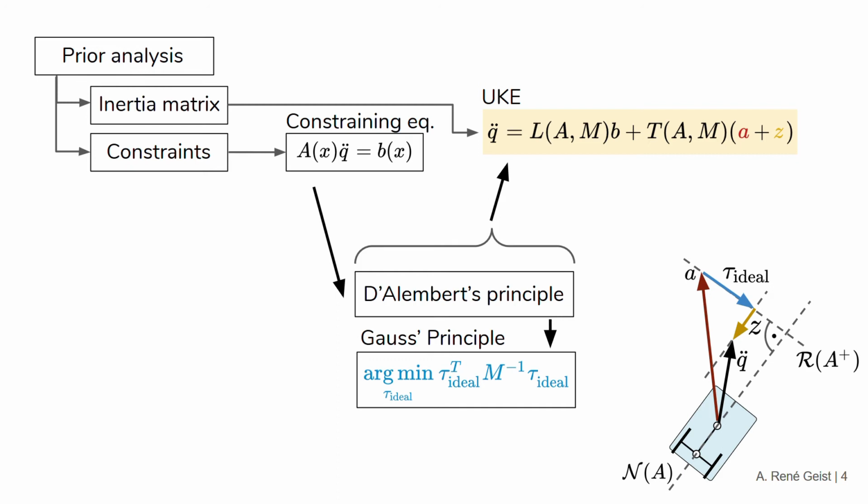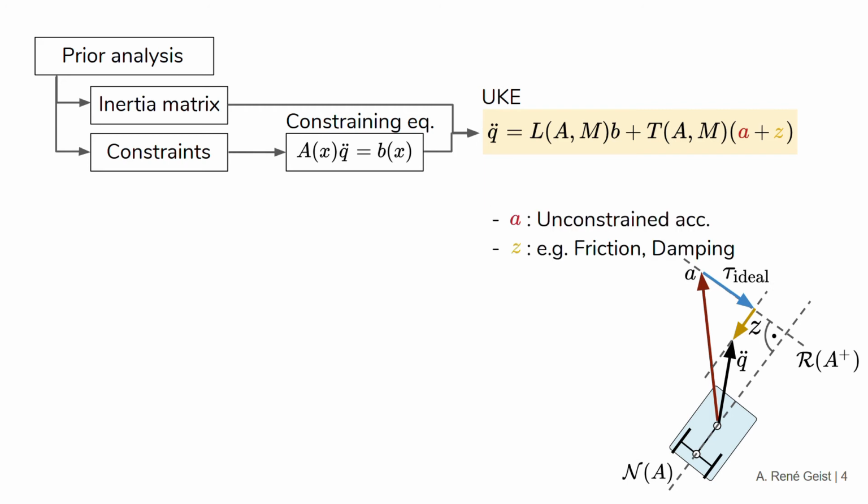Now the Udwadia-Kalaba equation defines the system's acceleration as a function of the latent accelerations a and z. Here a denotes the unconstrained acceleration of the system and z denotes the change in the acceleration due to non-ideal constraint forces such as friction or damping. In the Udwadia-Kalaba equation, the matrices L and T yield projections into the range space of the Moore-Penrose inverse of capital A and the null space of capital A, respectively.